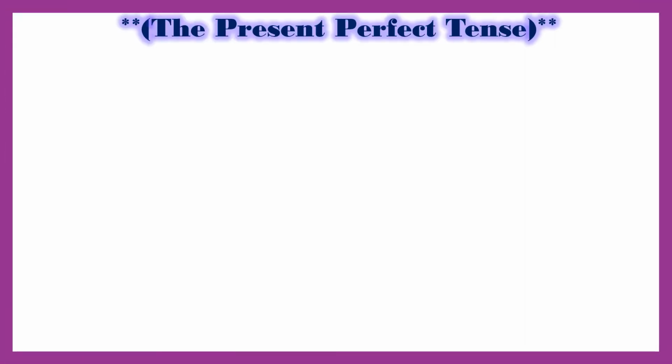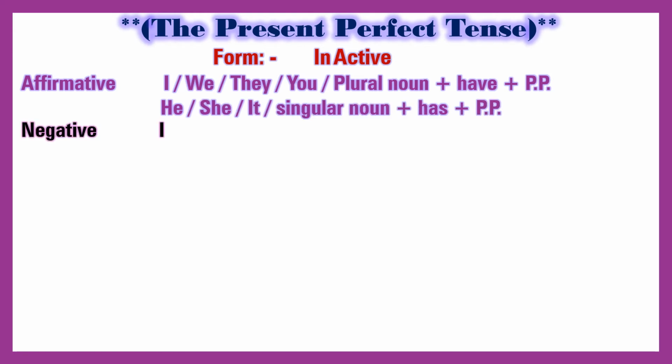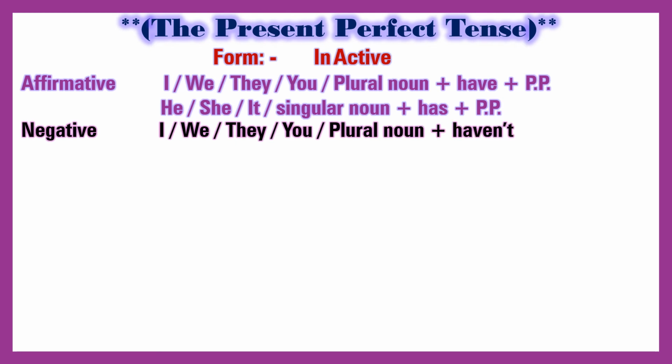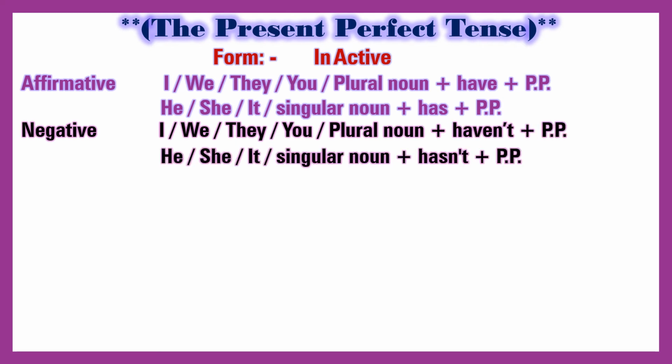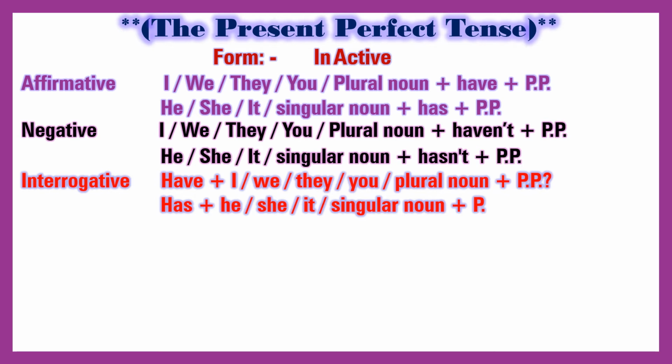The present perfect tense. Form 1. Affirmative: I, we, they, you, plural noun, have and pp. He, she, it, singular noun, has and pp.